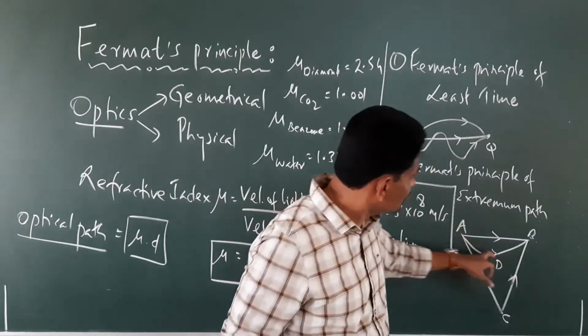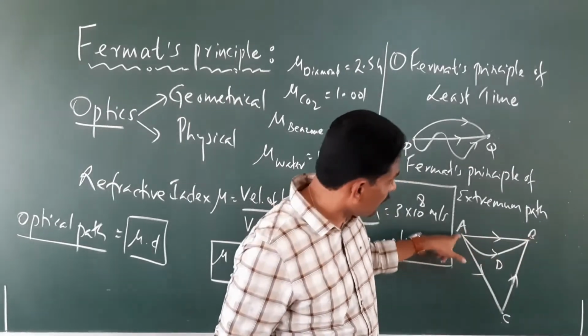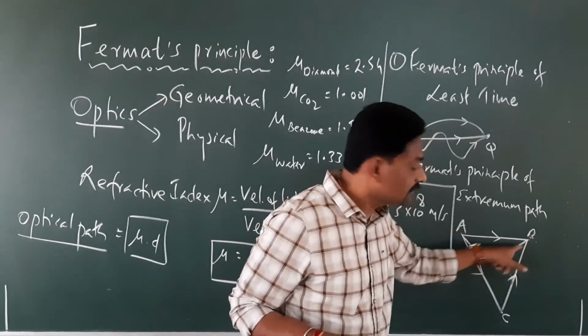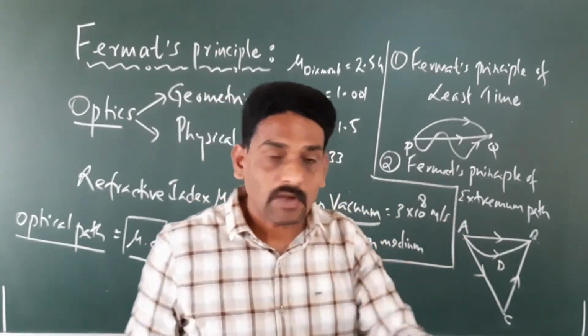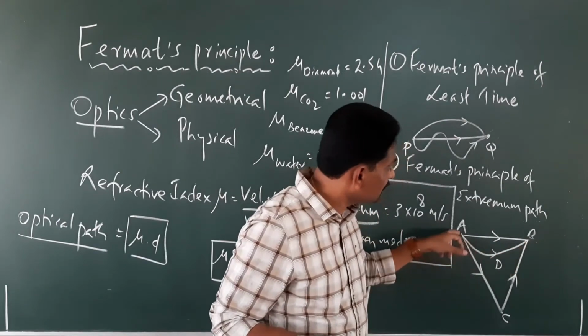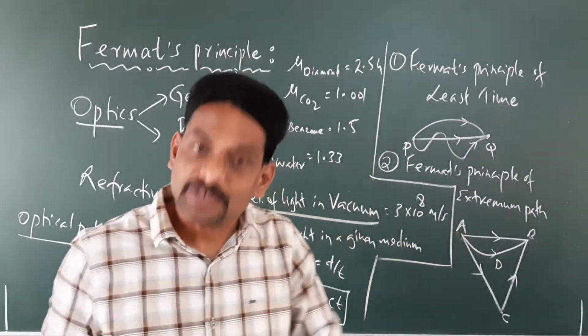So in this case, if the light travels from A to D to B, what is this path? This is a constant path. The time taken for the light to travel from A to B in this path is constant, or stationary.